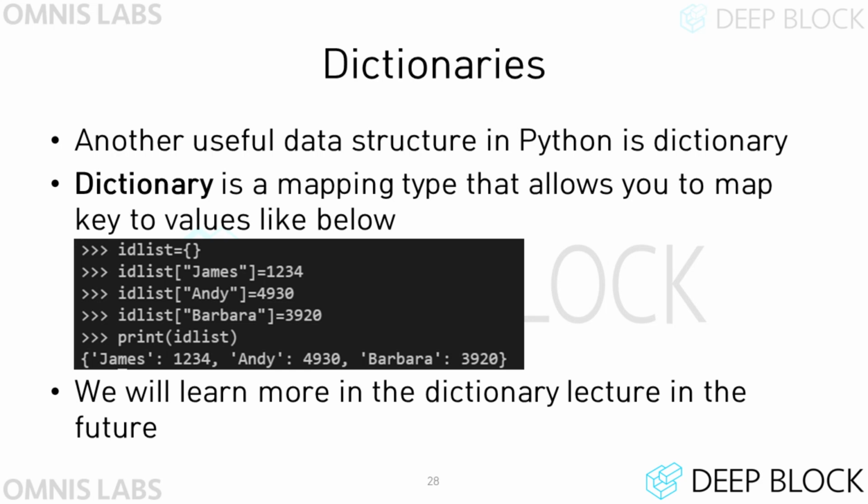Another data structure supported in Python is dictionary. A dictionary is a data structure that stores certain key and value pairs. A key in a dictionary must be unique. That is, there can be no duplicate keys. A dictionary can be initialized in a number of ways. First, if you want to create an empty dictionary, you can use curly braces as shown in the slide. When you put a new key value pair in the dictionary, just put the key in square brackets and assign the value to be paired.